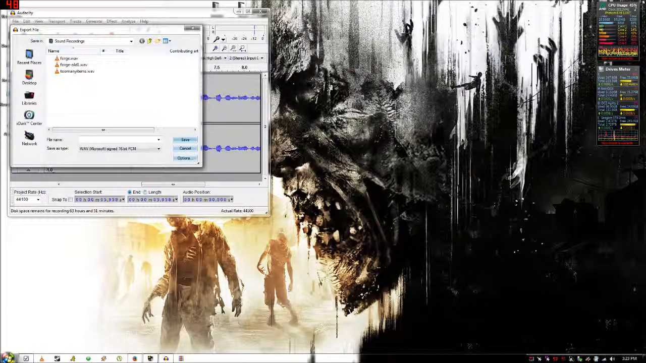You can create a new file on your desktop like I have. I've named it sound recordings. Then you just want to name it whatever you want. Click save.